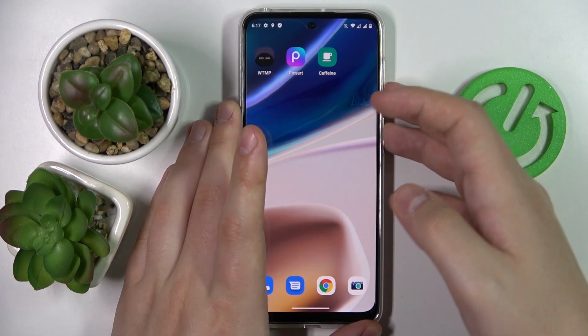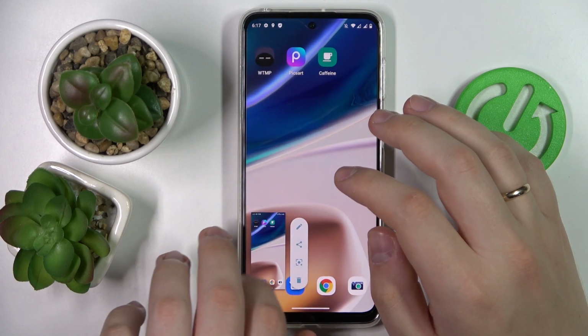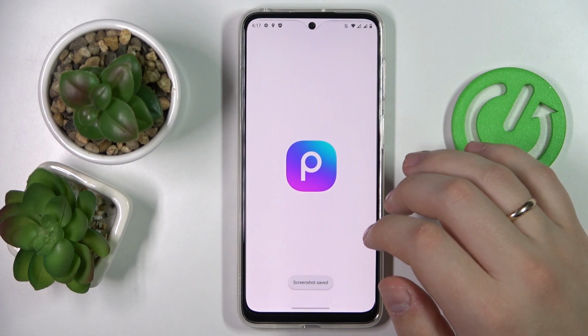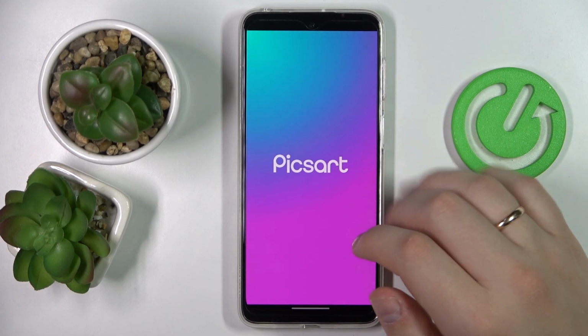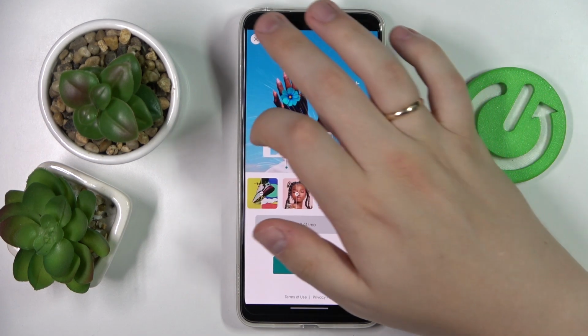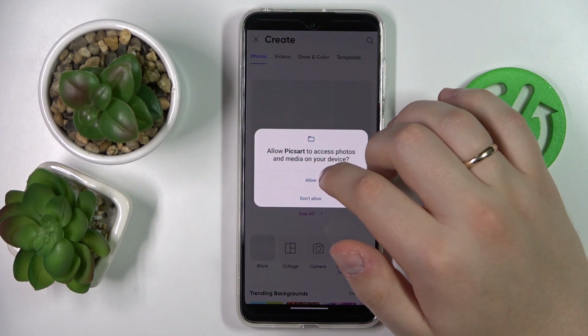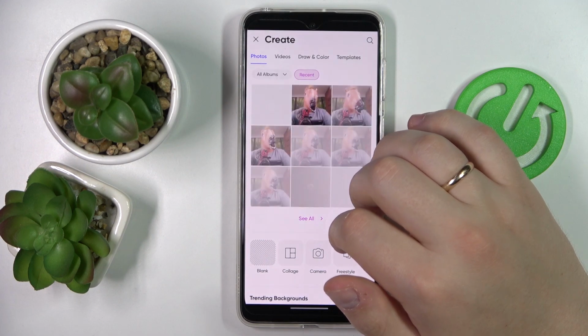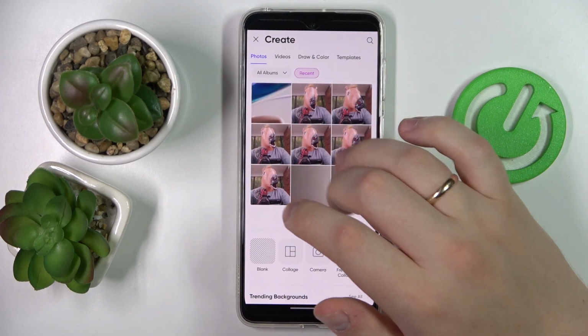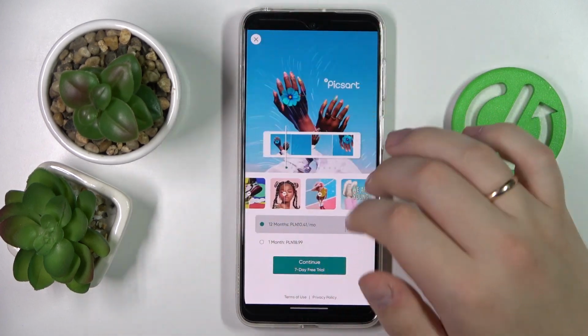Alrighty, so the next app is called PixArt, a very well-known app for editing and retouching both photos and videos. So let's go ahead and open this app as well, skip a bunch of ads, grant it the gallery permission, the media permission, and I'll choose the screenshot that I've just taken, for example.